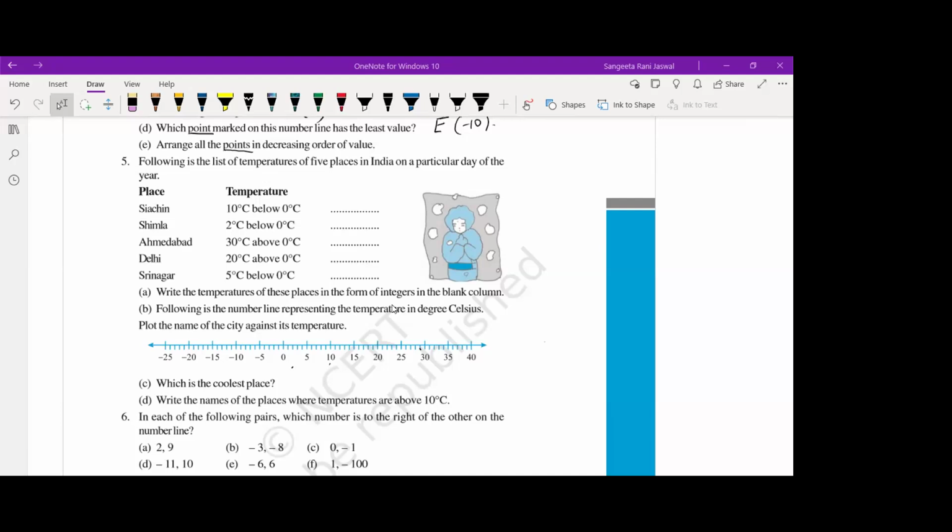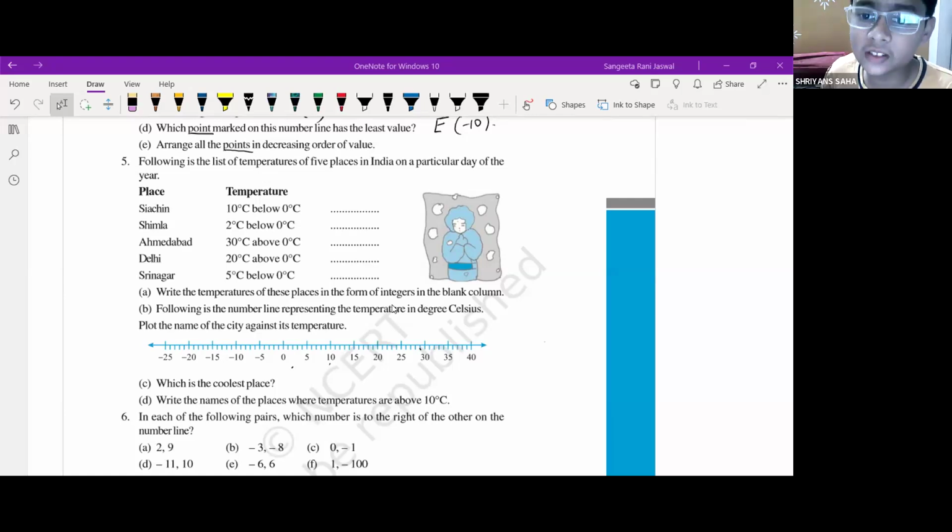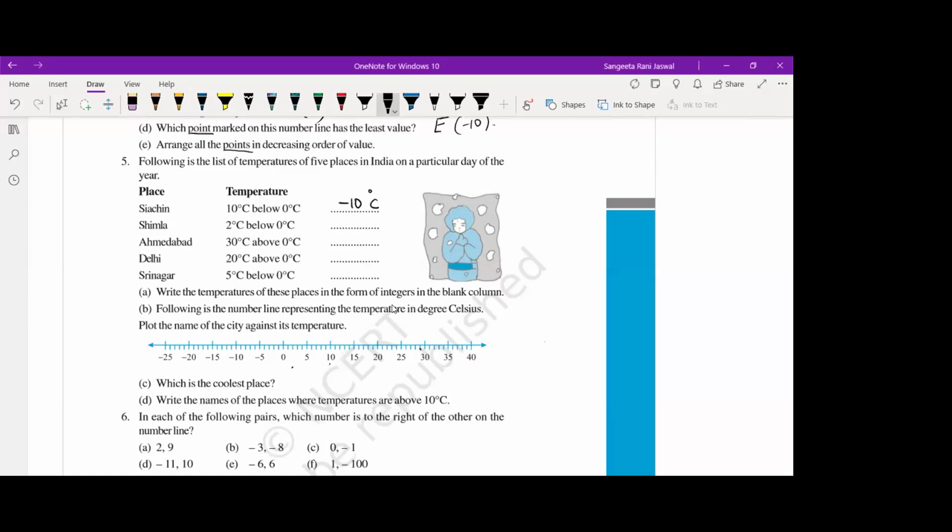How will you write this? Ma'am, -10. Sorry, 10 degrees below 0 degrees. Ma'am, minus 10 degrees. Yes, you can write it as -10 degrees centigrade.